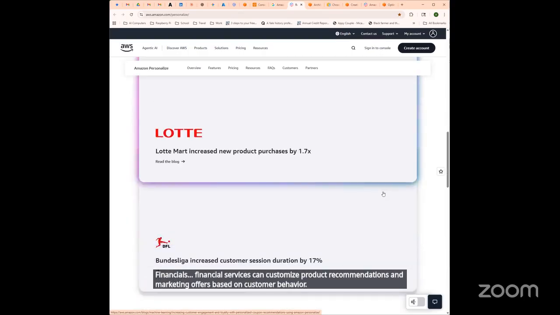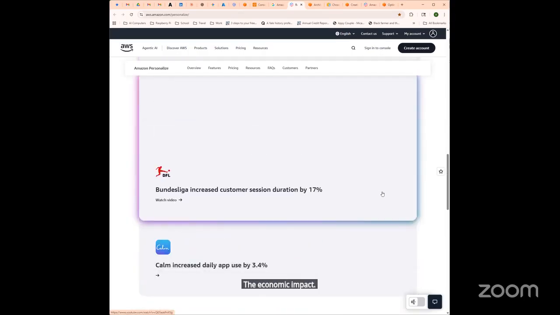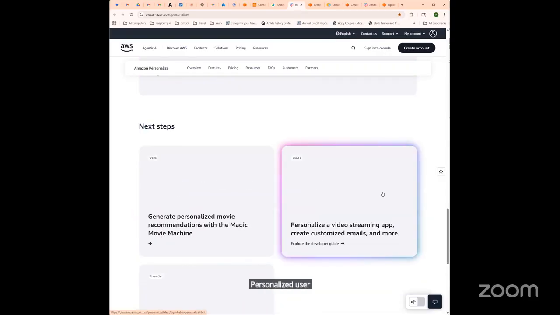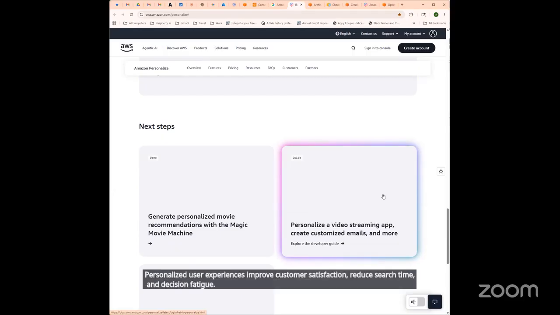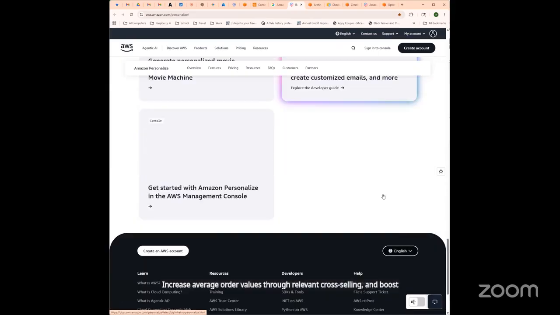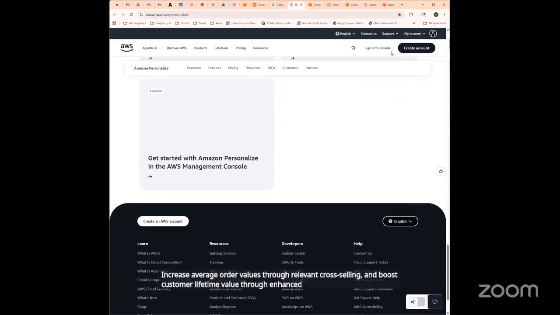The economic impact extends beyond simple revenue increases. Personalized user experiences improve customer satisfaction, reduce search time and decision fatigue, increase average order values through relevant cross selling, and boost customer lifetime value through enhanced engagement.